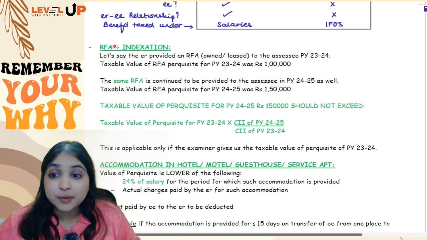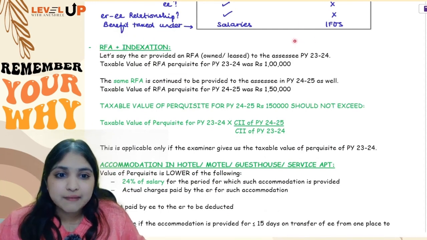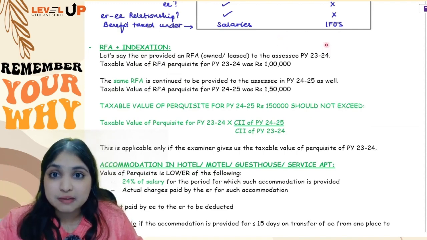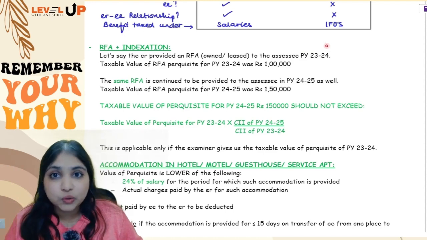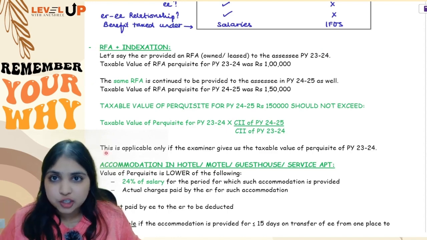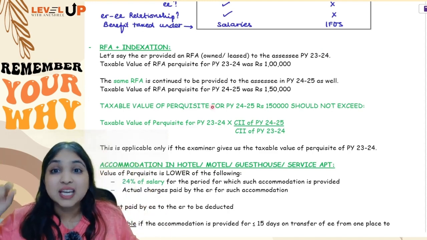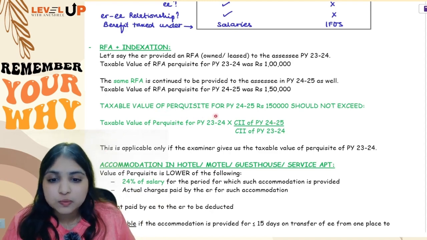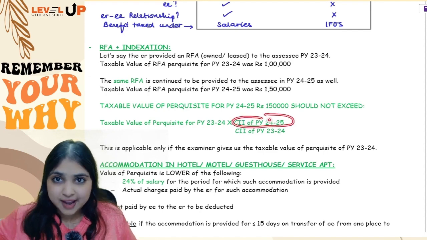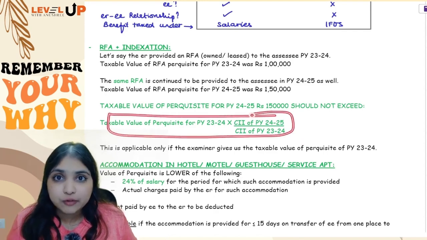Okay. Then what about RFA plus indexation? See, this you will do only if the examiner has given you the taxable value of RFA for the previous year 23-24. Only then will you do this extra calculation. First you do the normal calculation and find the taxable value. Then you compare that number with the indexed RFA of last year. You take last year 23-24's taxable value of RFA and multiply it with CII of current year 24-25 divided by CII of last year 23-24. So you will get the indexed value of last year's RFA.